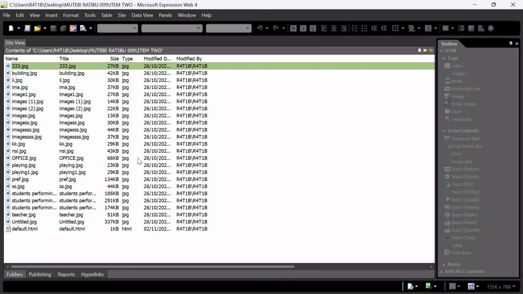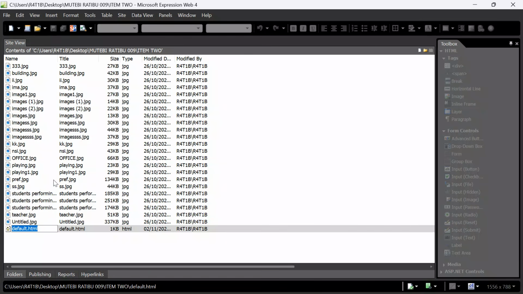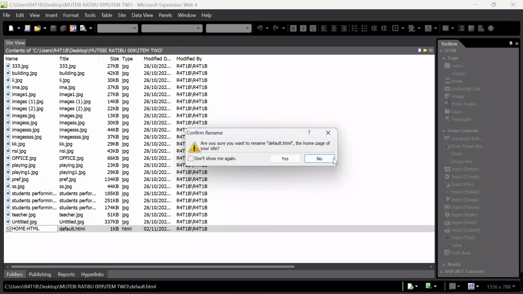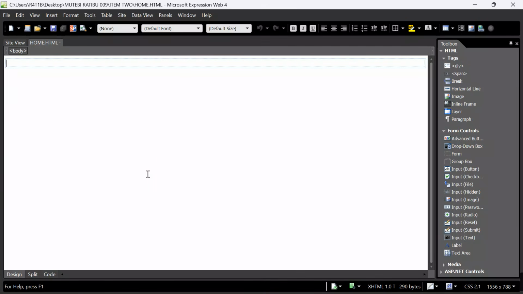Now, when you check here, by default they will give you our first page as default.html. Right click, go to rename, and save it as home.html. So our page is here. Now we are good to go. Double tap to open the page, and then we start designing.